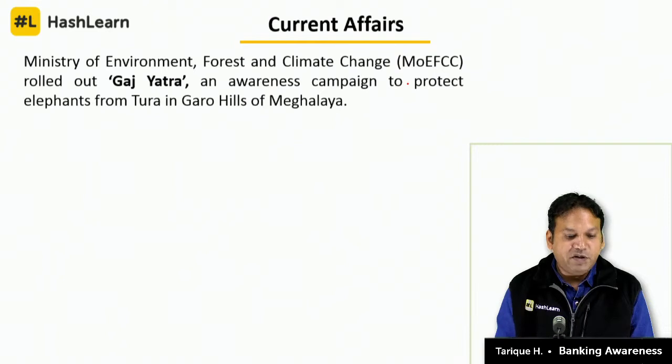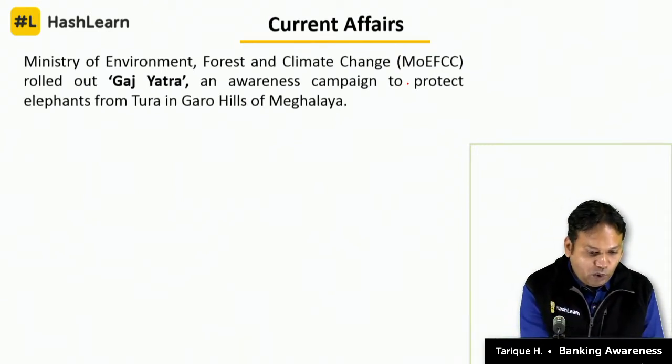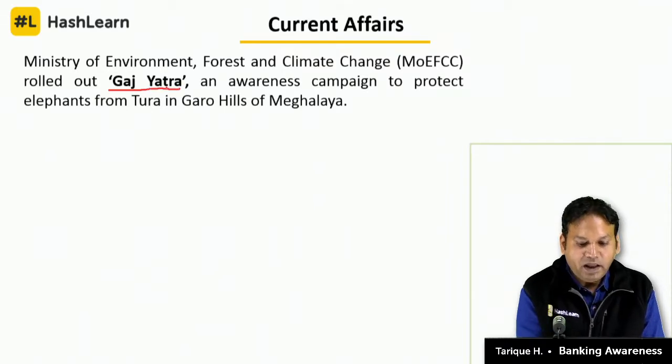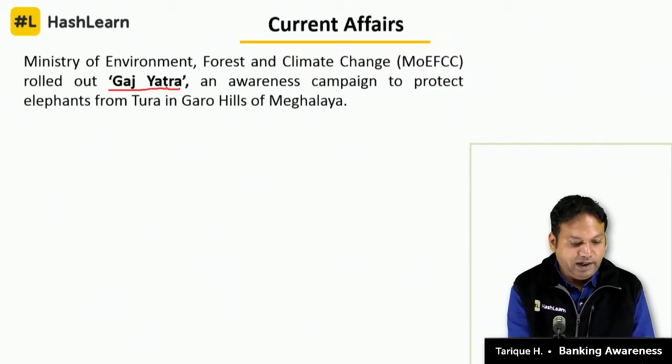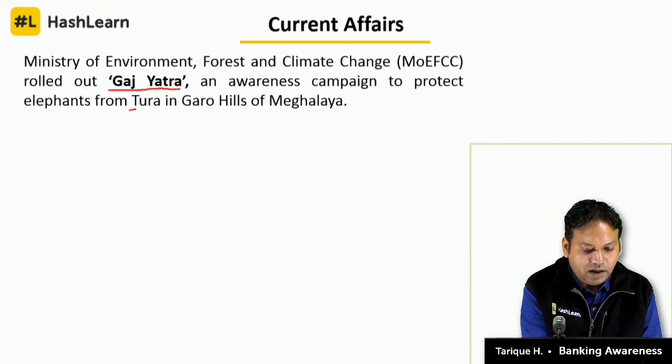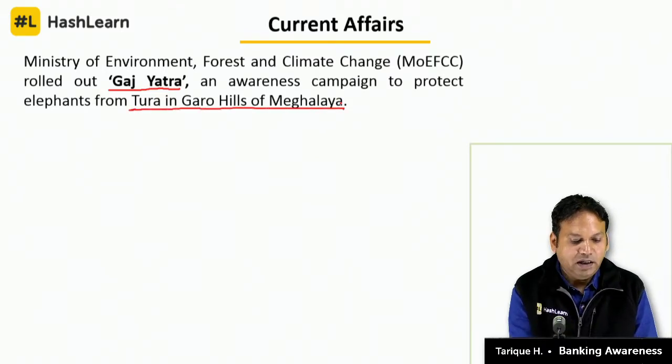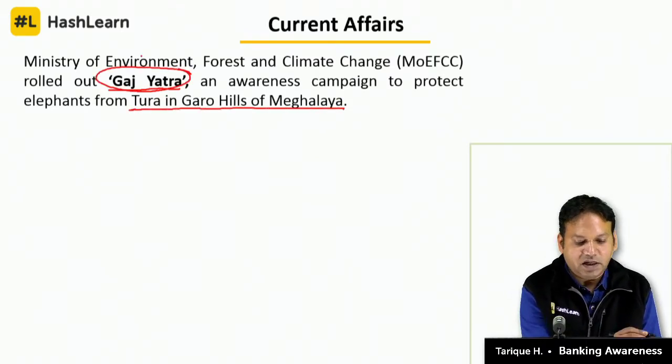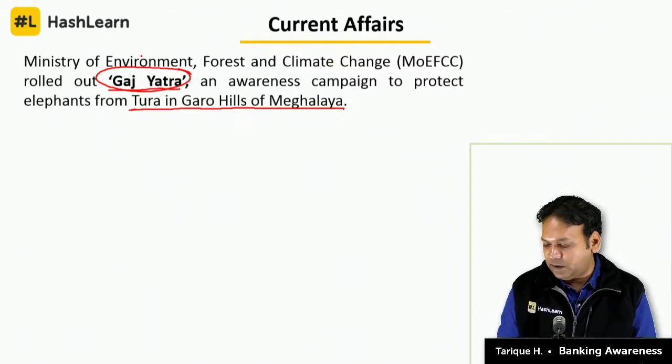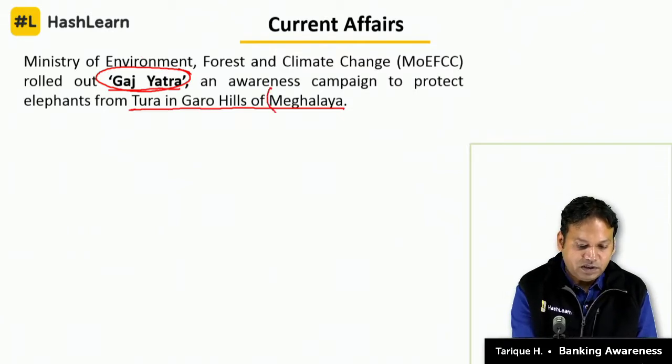Next we will see Ministry of Environment, Forest and Climate Change MOEFCC rolled out what? Gaj Yatra, an awareness campaign to protect elephants from Tura in Garo Hills of Meghalaya. So, what is the name of this event? Gaj Yatra. In which state was this event held?